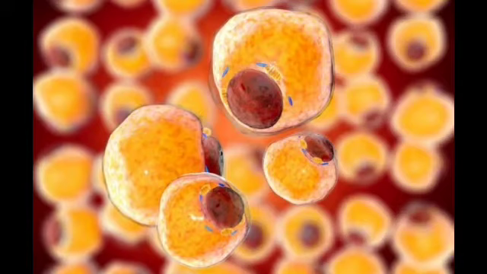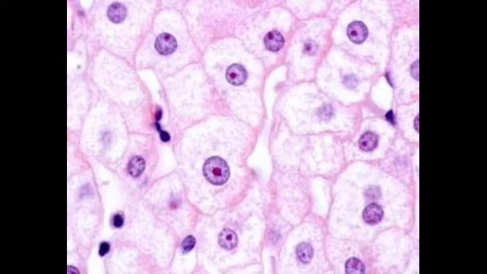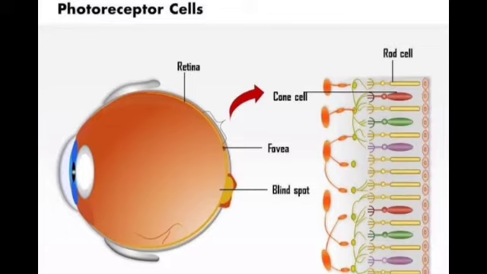Fat cell, found in layers under the skin, these cells store fat as an energy reserve and to insulate the body. Muscle cell, contains long strands of fibrous protein that interact to make muscle cells contract, usually when triggered by a nerve signal. Liver cell, regulates the chemical composition of the blood by storing and processing food and removing harmful substances. Photoreceptor cell, these light-sensitive cells found in the eye convert light into nerve impulses to send to the brain.